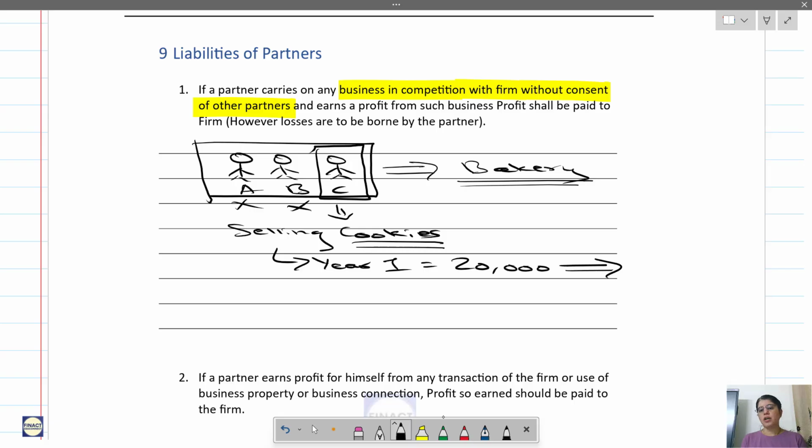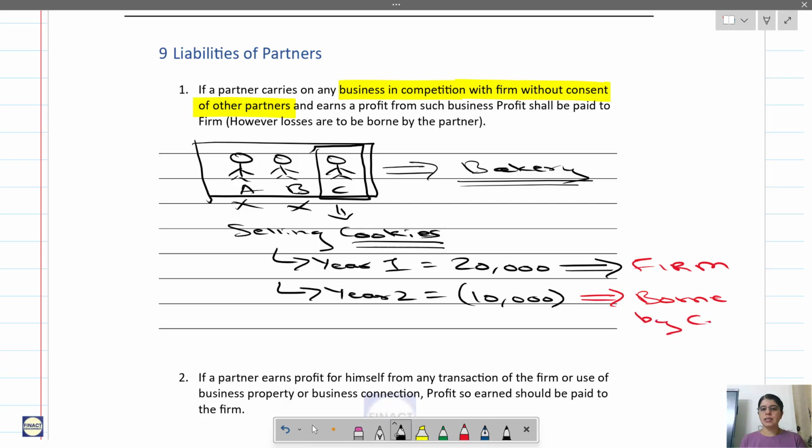Then this profit will be given to the firm. C has to give it to the firm. Now in year 2, if C has incurred a loss of 10,000, then this loss will be borne by C.